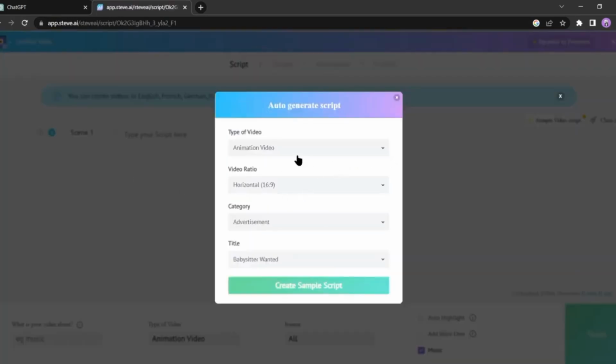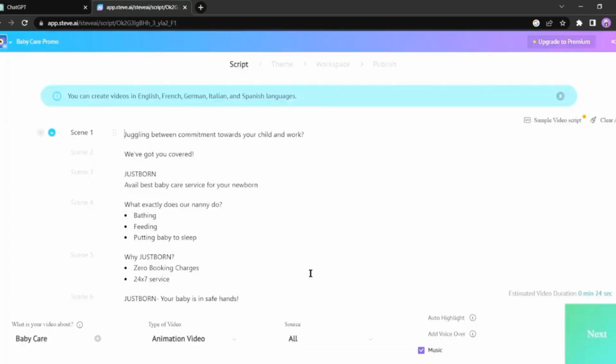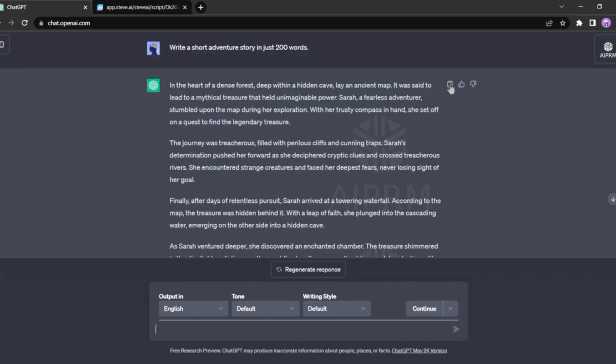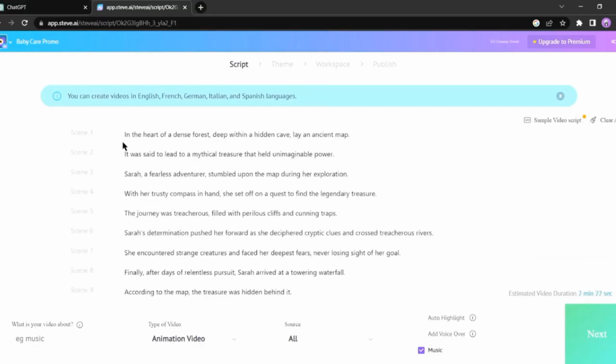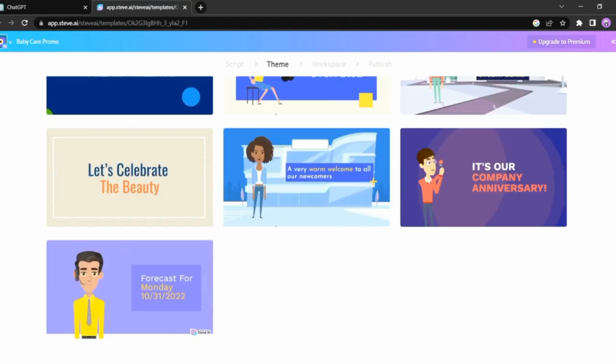Now select your video type. I am selecting animation. Then select video ratio. For YouTube video, always select 16:9. After that, select video category and your video title. Once you've done that, click on Create Sample Script. Steve AI will generate a sample script based on your story. But before we proceed, let's clear out their sample script. Now, let's head back to ChatGPT, copy our adventure story, and paste it into Steve AI. Great! Click Next to continue.